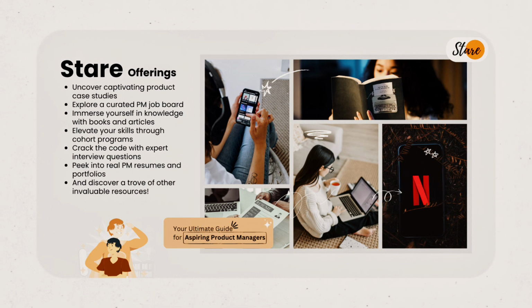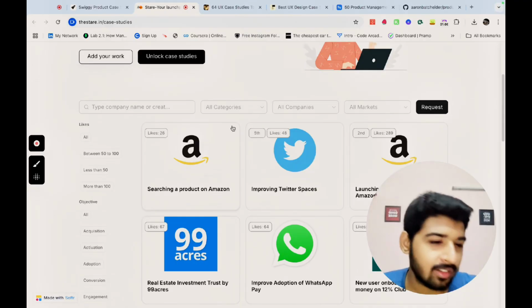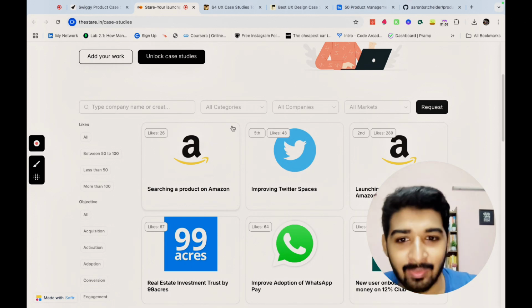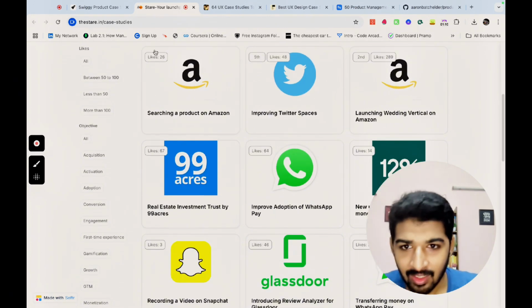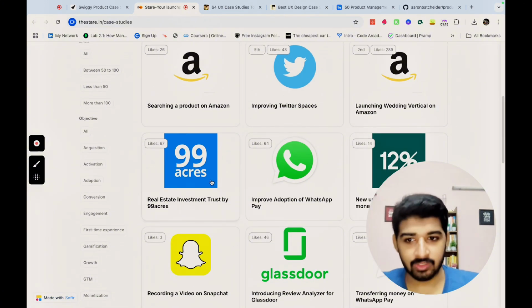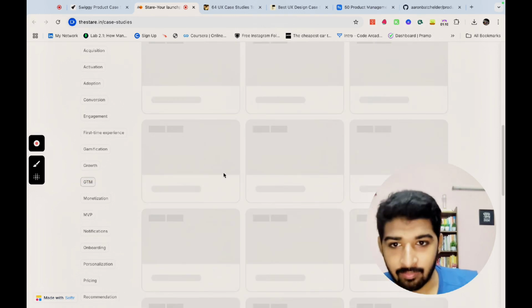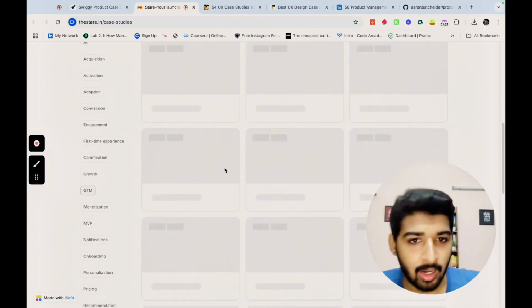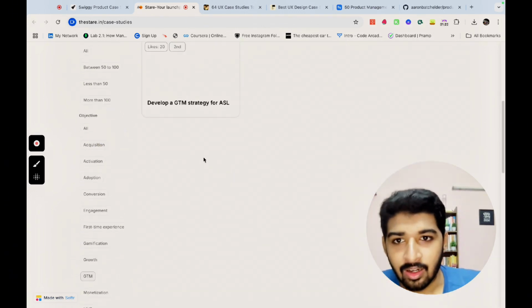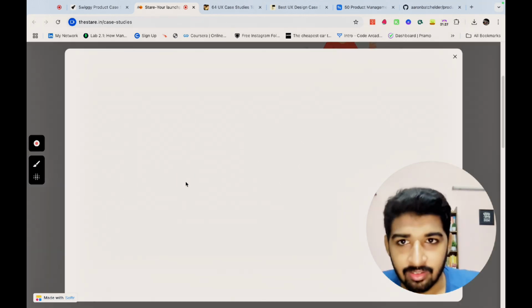The next in the list is STAR case studies. Here, it is nothing but a curation of product case studies from different platforms like LinkedIn, Twitter, or any other social media platform where people have posted. It has different concepts on acquisition, activation, adoption, conversion, trust, engagement, growth, and much more. So let's say I want to look at GTM, which is go-to-market, a very important concept. So let's say develop a GTM strategy for ASL.